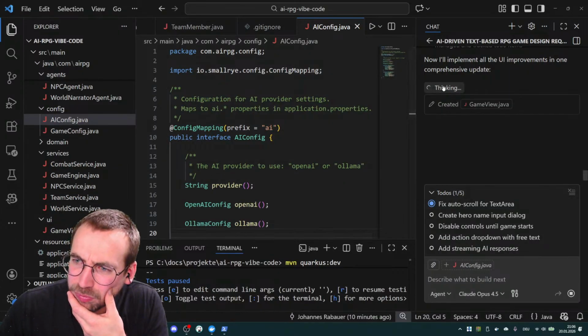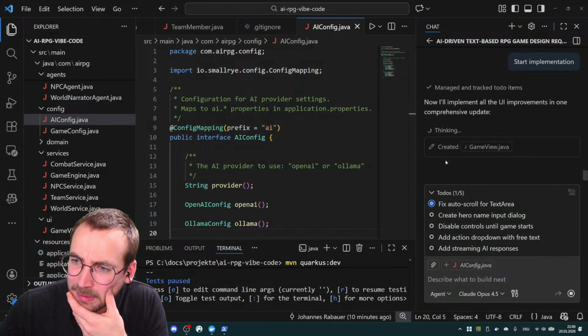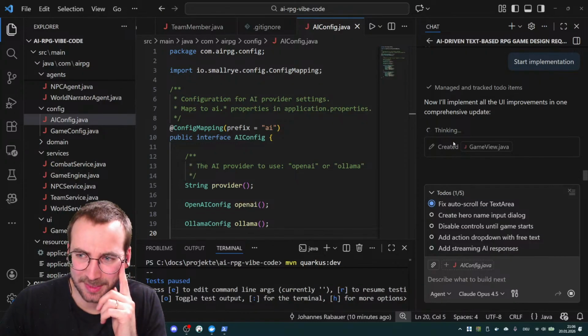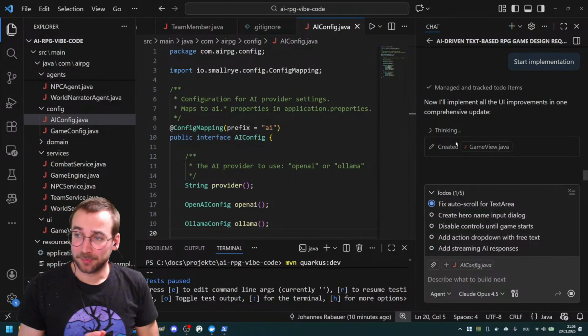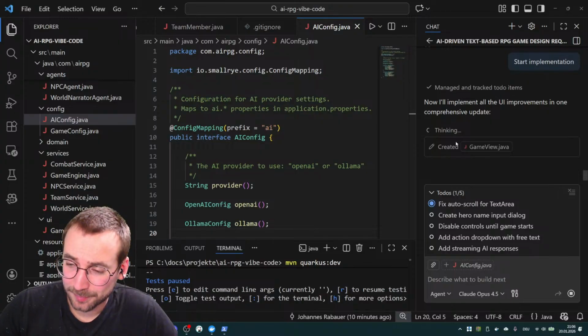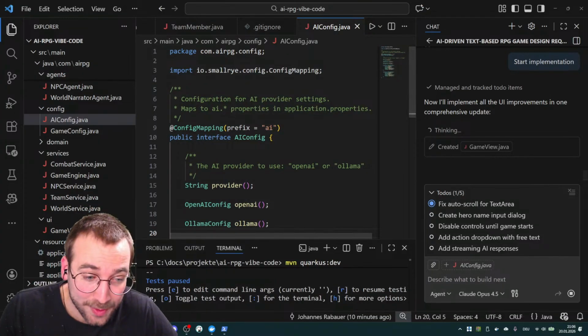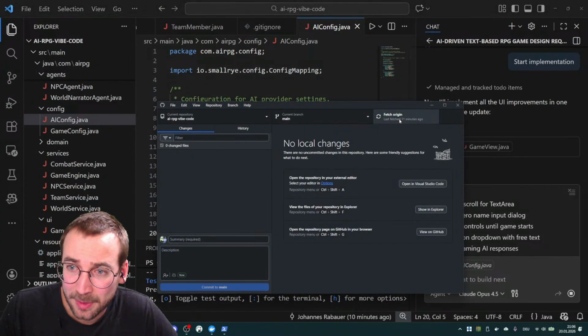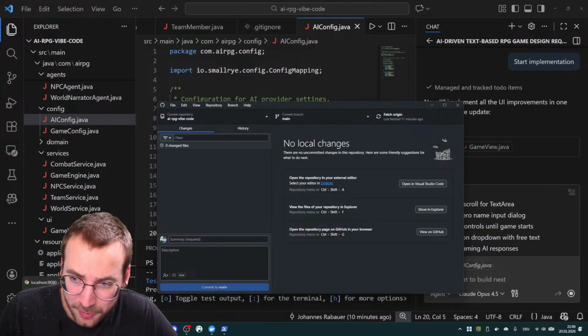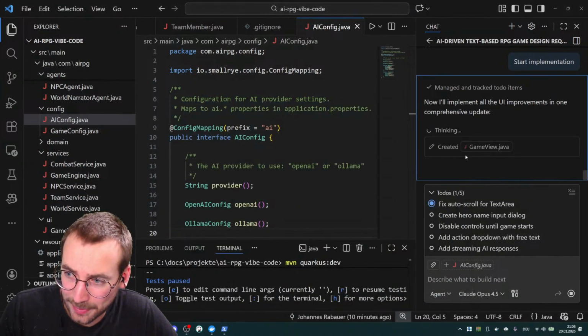Yeah, we don't see what it does, so that's a bit sad. Yes, what I wanted to do as well. So we pushed the changes, and while we wait,